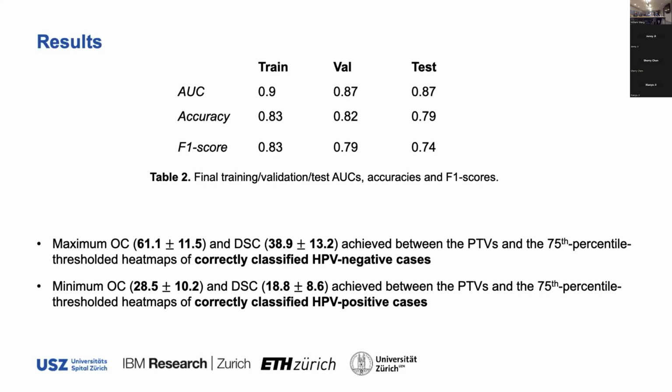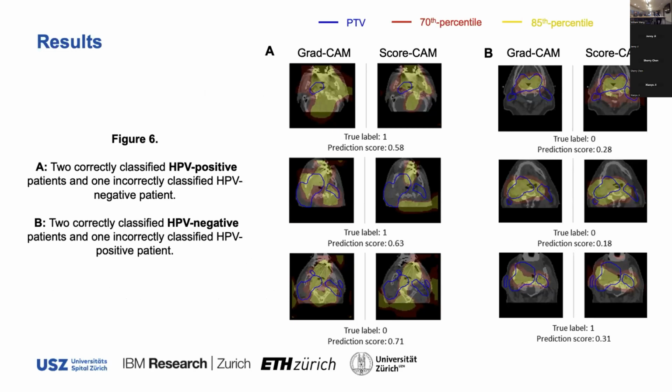are relevant in HPV infection and oropharyngeal cancer. We saw that for those cases that were correctly predicted as HPV positive, there was a very low agreement with the planning target volume and where the model was focusing. So after visually inspecting, we saw, unfortunately, that our model, even though it had a very good diagnostic accuracy for the prediction of HPV positive cases, was focusing on dental artifacts. Whereas, at least for the HPV negative, there was a good agreement between the planning target volume and where the